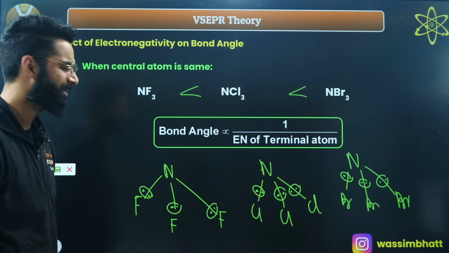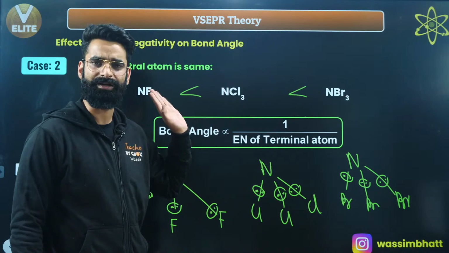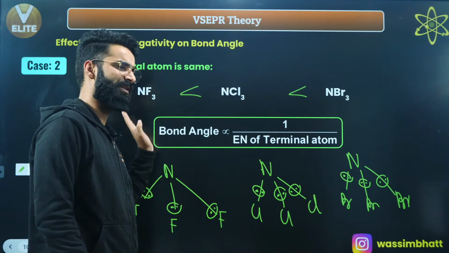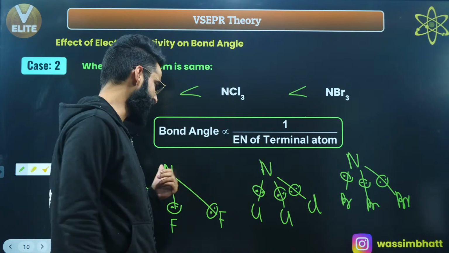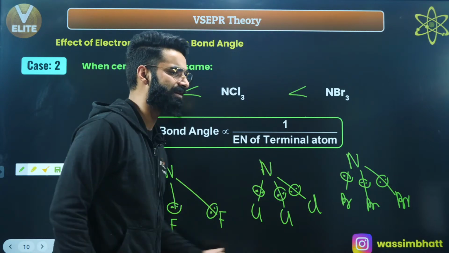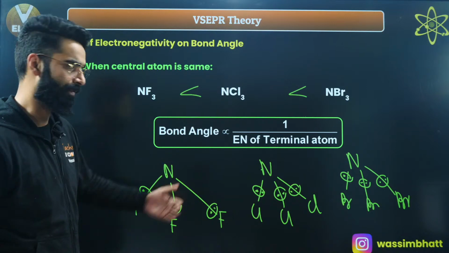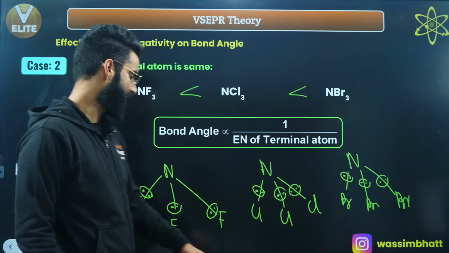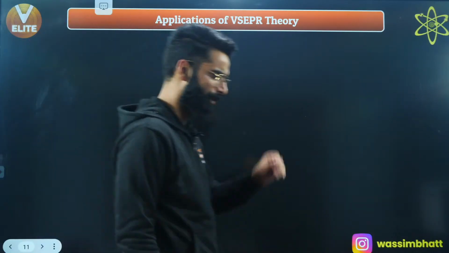So in short, do remember, bond angle is inversely proportional to the electronegativity of the terminal atom. The less the electronegativity of the terminal atom, the more the bond angle. See, everywhere hybridization is the same, everywhere the central atom is the same, it is just the terminal atoms that are changing. Wherever you see the electronegativity of the terminal atom less, there you are going to see more bond angle. Okay, this was about the bond angle, correct?